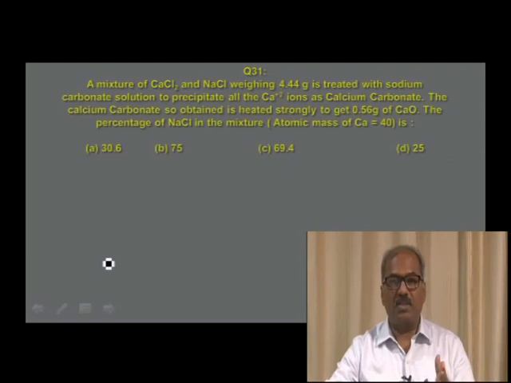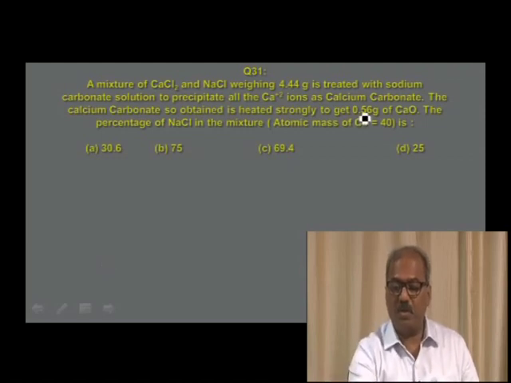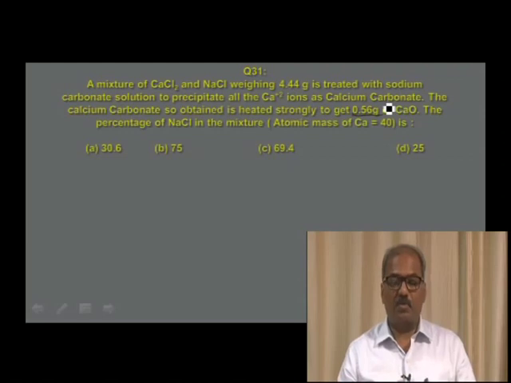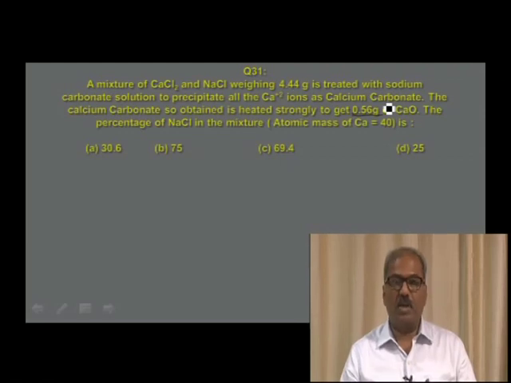Calcium carbonate on heating decomposes to give calcium oxide, and the mass of calcium oxide formed is 0.56 grams. The percentage of sodium chloride in the mixture with atomic mass of calcium as 40 is option A 30.6, option B 75, option C 69.4, option D 25.